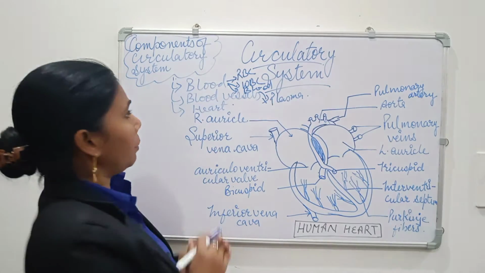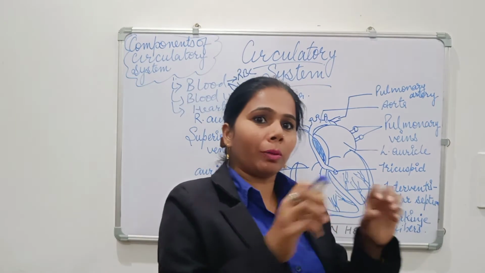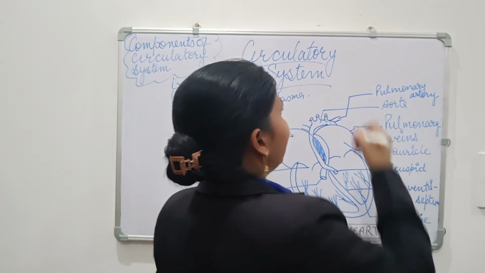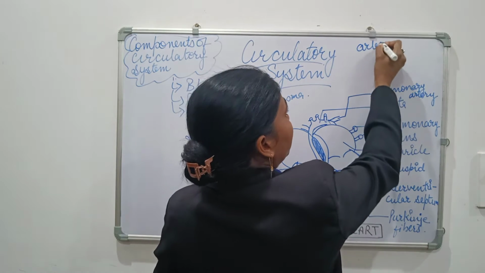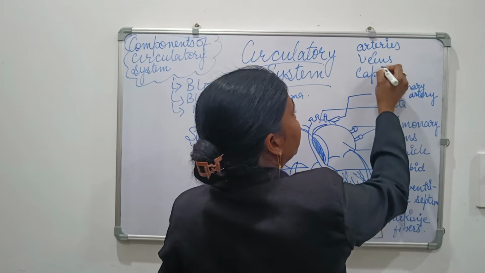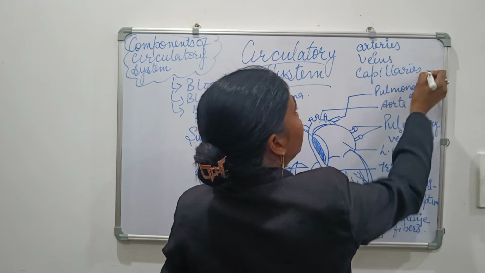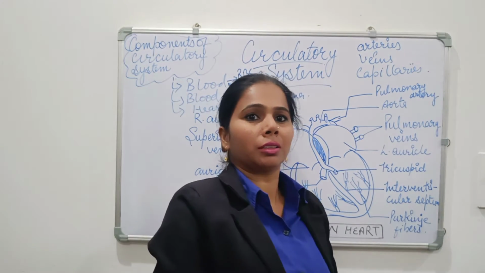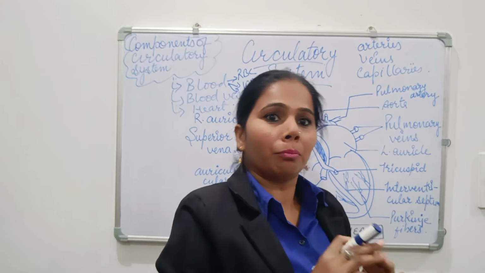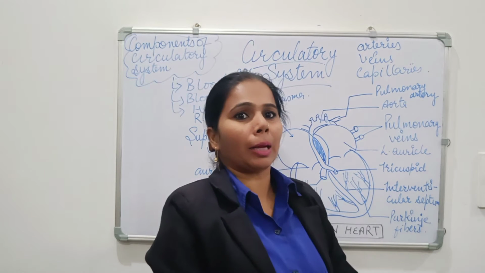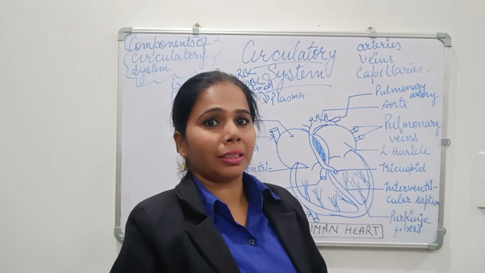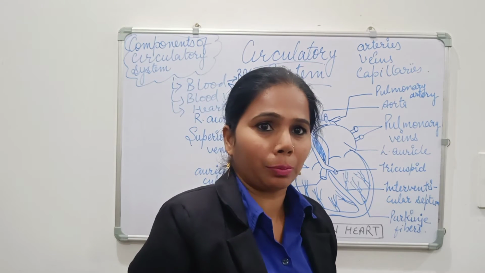Clear? Next is the blood vessels. Blood vessels are a tube-like network arranged inside the human body, and they are of three types: arteries, veins and capillaries. Arteries are thick-walled tubular structures, and the flow of blood inside the arteries is fast and at high pressure, and valves are absent in the arteries. Except for the pulmonary arteries, all arteries carry oxygenated blood.